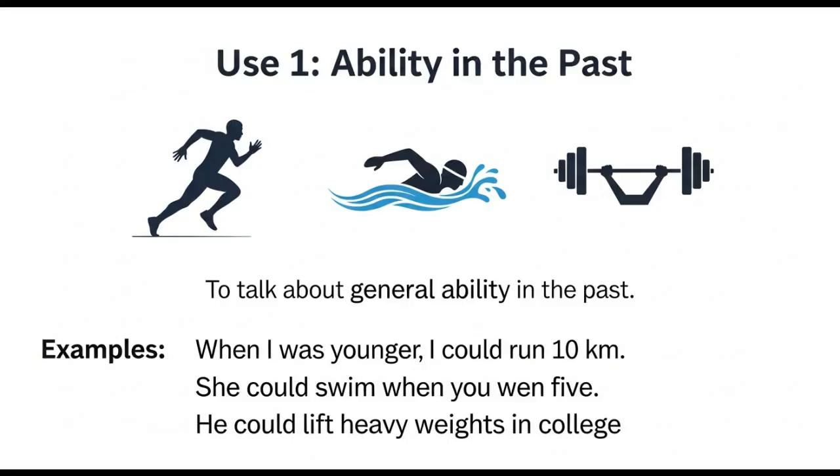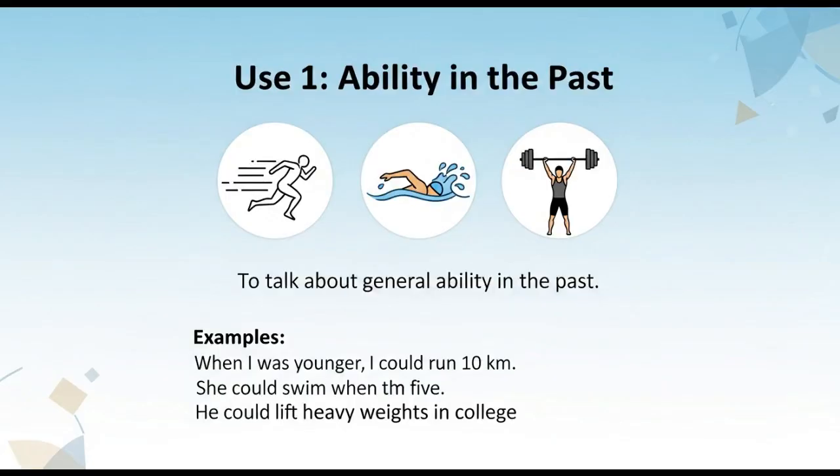The first use of could is to talk about ability in the past. We use could to talk about general ability in the past. Take a look at these examples. When I was younger, I could run 10 kilometers. She could swim when she was just 5. He could lift heavy weights in college. We could solve complex math problems back then. Now in all these sentences, after could, we have used the base form of the verb and it talks about what you could do, ability in the past.